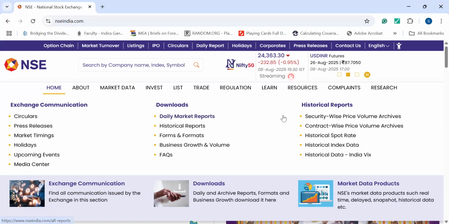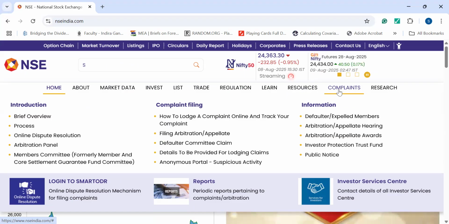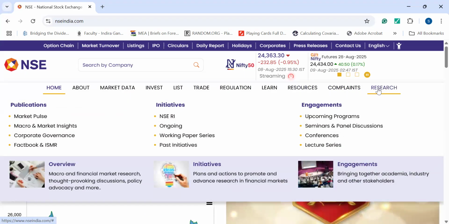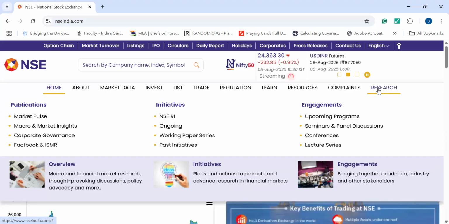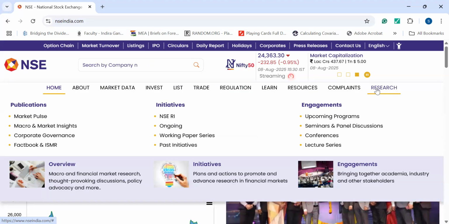Both of them are given here. This is for complaints. If you have any complaint regarding any company or any other dispute, you can do it here through the NSE portal. And research is for research purposes. If you want to take some initiative or the fact book, everything is given here on the research site. So this is the overall view of it.